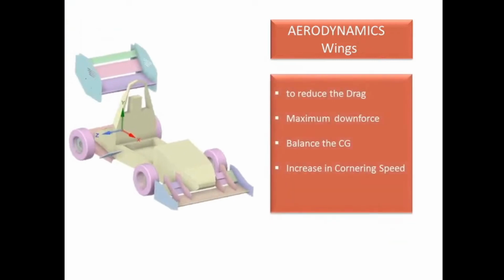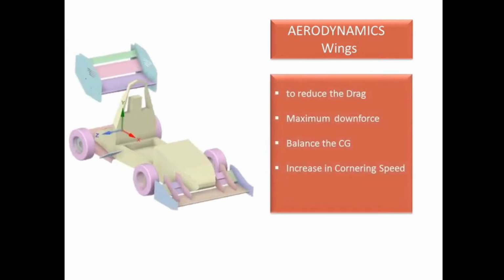So the next one is the aerodynamic wings. Normally the Formula 1 cars are usually known for their faster cornering speeds. Now this is usually achieved with the help of the aerodynamics, which is provided with these aerodynamically designed wings. What is the purpose of aerodynamic wings?